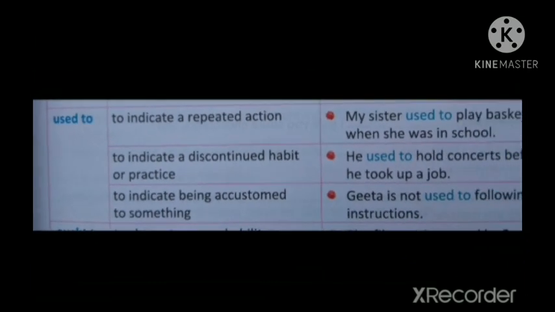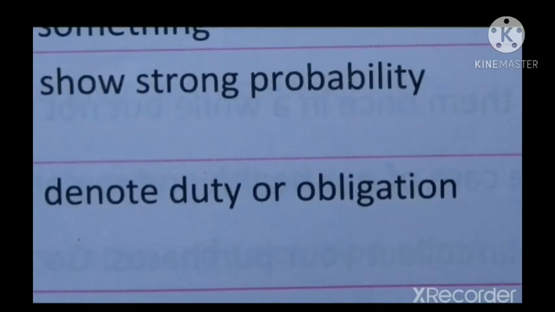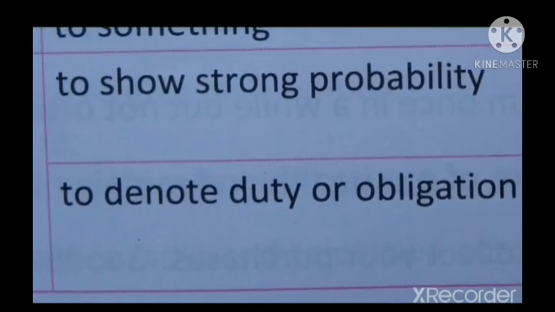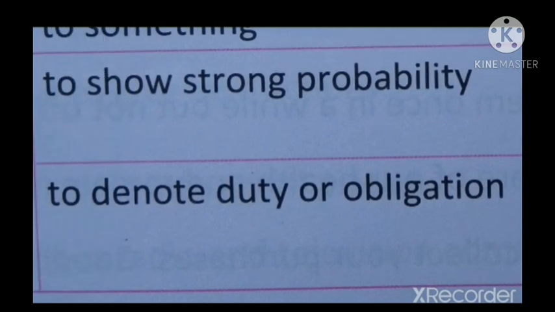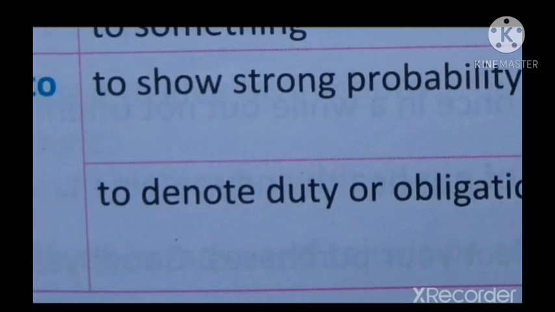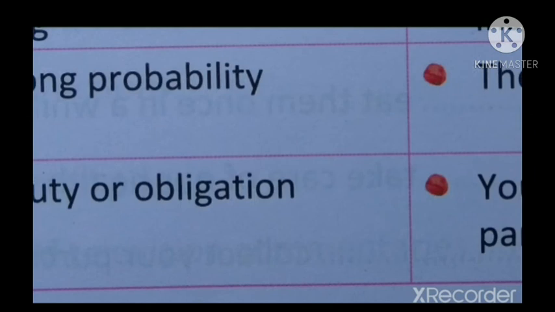Now the last one, that is ought to. Functions of ought to. Ought to shows strong probability. Probability means sometimes it may happen, sometimes it may not happen. That is probability. Here this ought to shows strong probability. Next one, ought to denotes duty or obligation. So it has the function of showing duty or obligation.